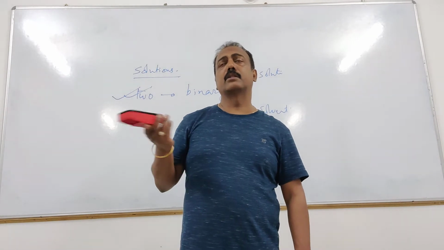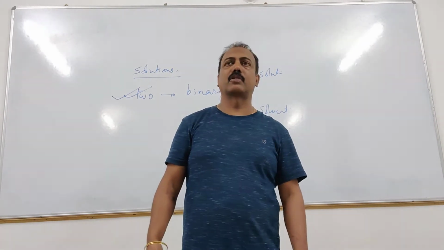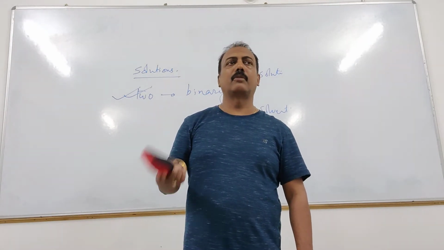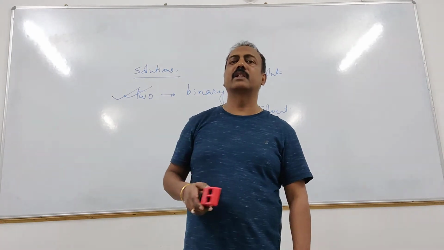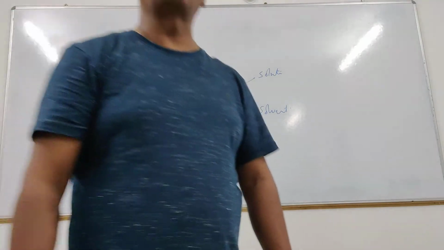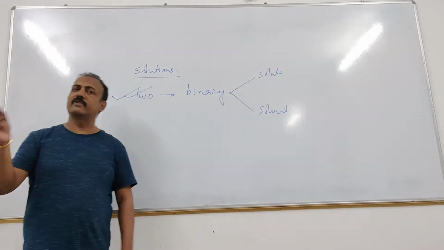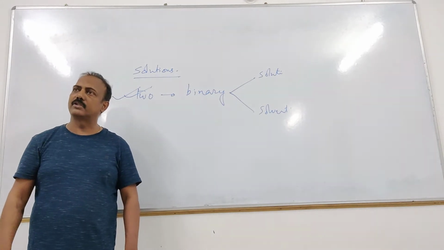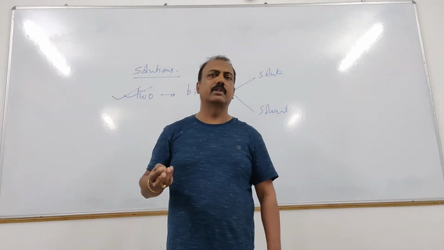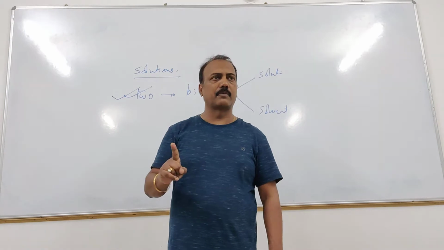Sugar is solute and water is solvent. Why? Why sugar is called solute and why water is called solvent? Out of these 2 components, whichever is more in amount, that is called solvent, sorry. And the one which is lesser in amount is called solute. Clear? The one which is lesser in amount is called solute, and the one which is more in amount is called solvent. That is one point.